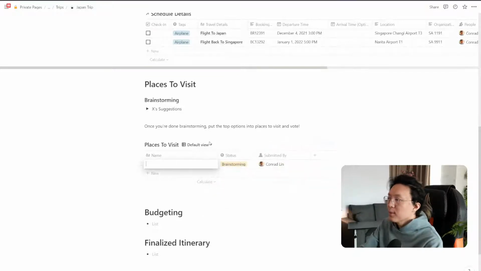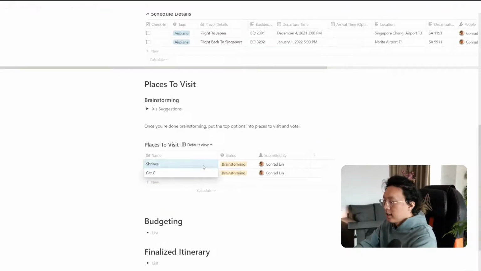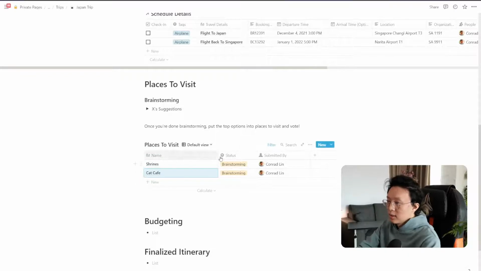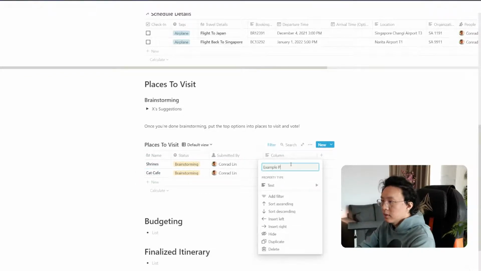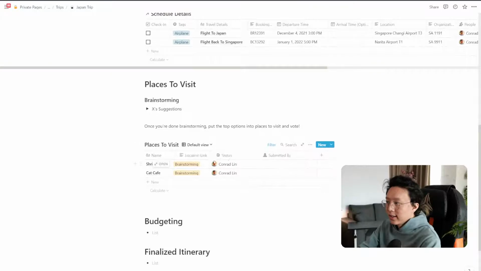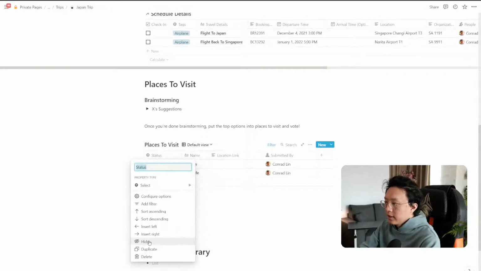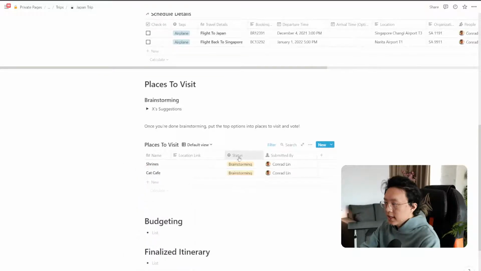So for example, I might put as I want to visit some shrines. Maybe I want to visit a cat cafe. And of course, it'll be good to put like exact places. So example locations, location link. So let's do that right here. Location link like right here. And then what we can do here is let's put status here.